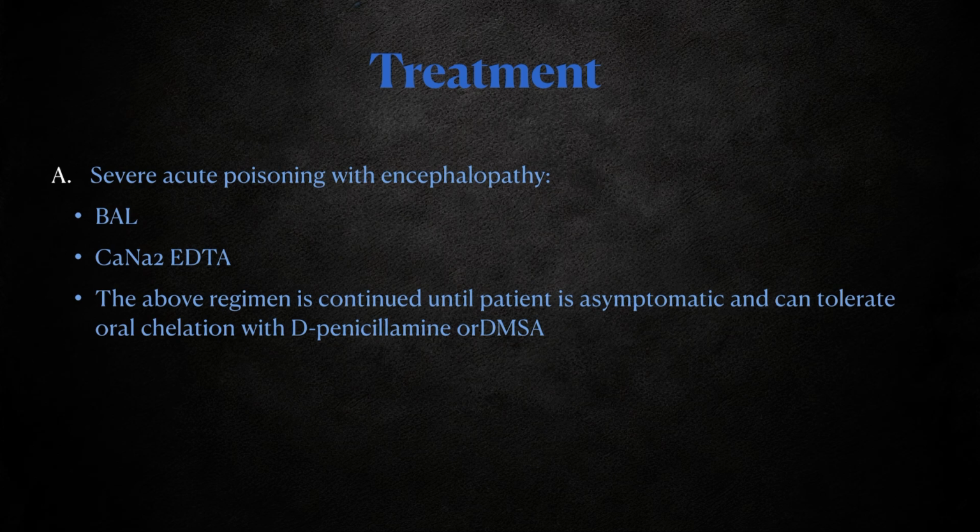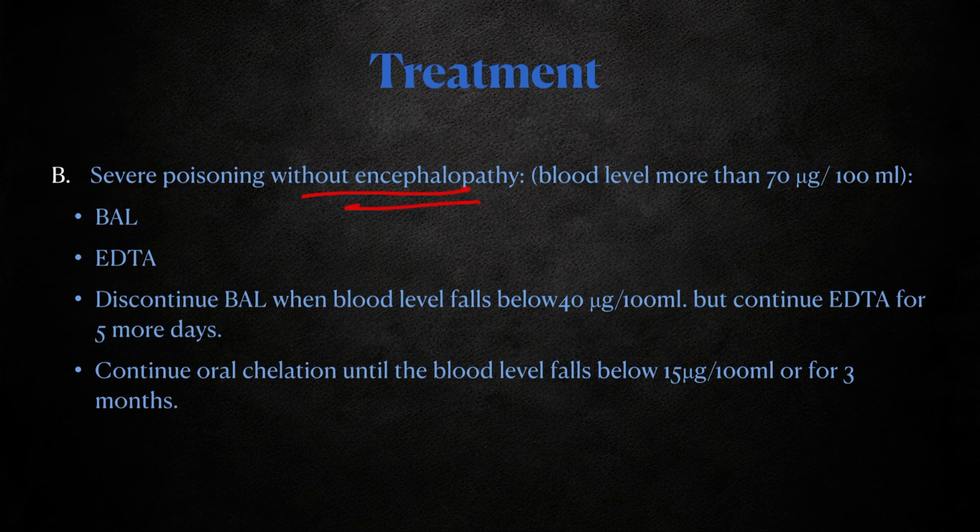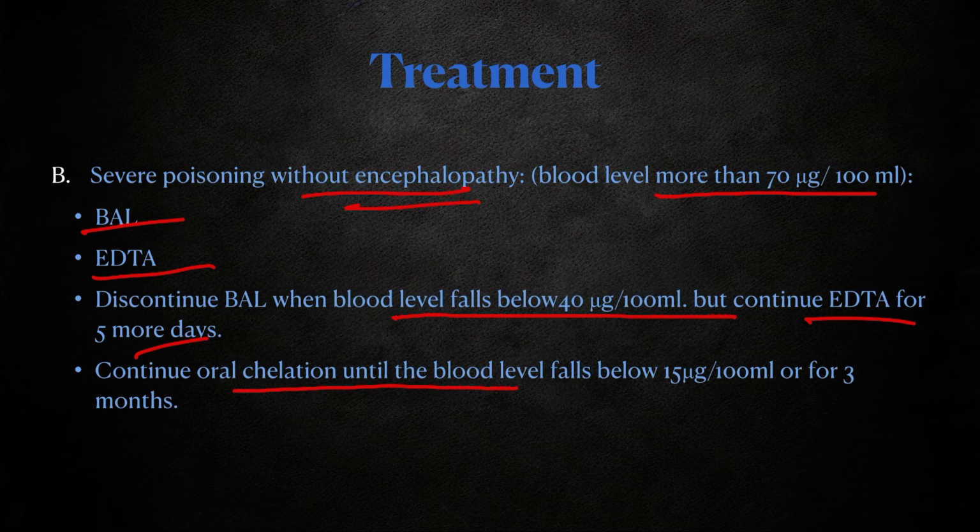Coming to treatment, in severe acute poisoning with encephalopathy, BAL and calcium sodium EDTA are given in combination in the prescribed dosage. The regimen is continued until the patient is asymptomatic and can tolerate oral chelation, and then penicillamine or DMSA is given. In severe poisoning without encephalopathy, where blood level is more than 70 microgram per 100 ml, BAL and EDTA are given. Afterwards BAL is discontinued when blood level falls below 40 microgram per 100 ml, but EDTA is continued for 5 more days. Then oral chelation is continued until the blood level falls below 50 microgram per 100 ml for 3 months.